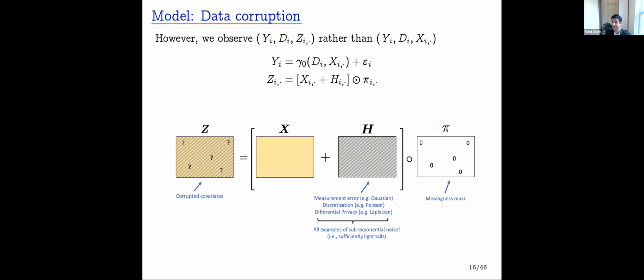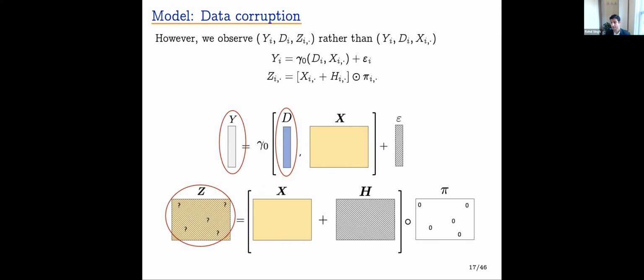There's also a vector of response noise. But we don't get to see the matrix of clean covariates. Instead, what we get is a matrix of corrupted covariates. So it's the clean matrix plus some additive corruption, whether that's measurement error or discretization or differential privacy, all of which are, by the way, sub-exponential. That is to say, their tails are no worse than an exponential distribution, and that'll show up in our theory section. Then we'll multiply by a missingness mask, which corresponds to non-response. So this is how we accommodate missing values. Altogether then, we don't get to see y, d, and x, we get to see y, d, and z.